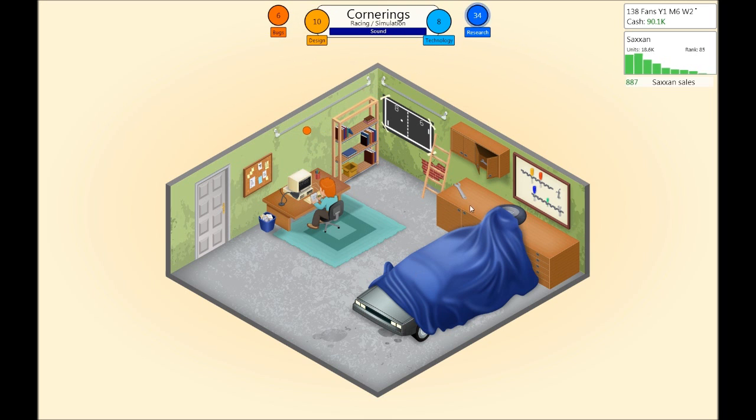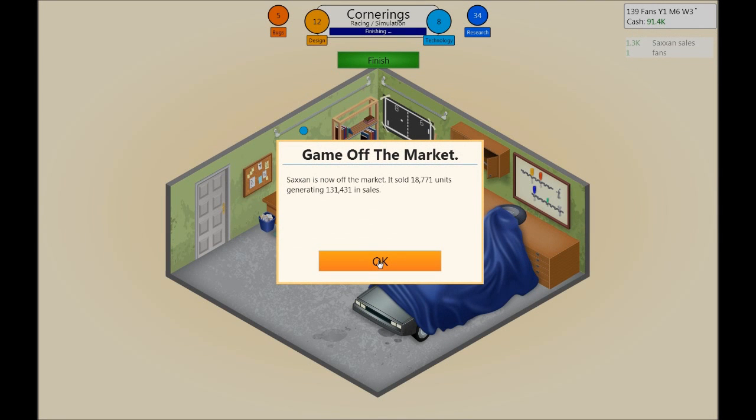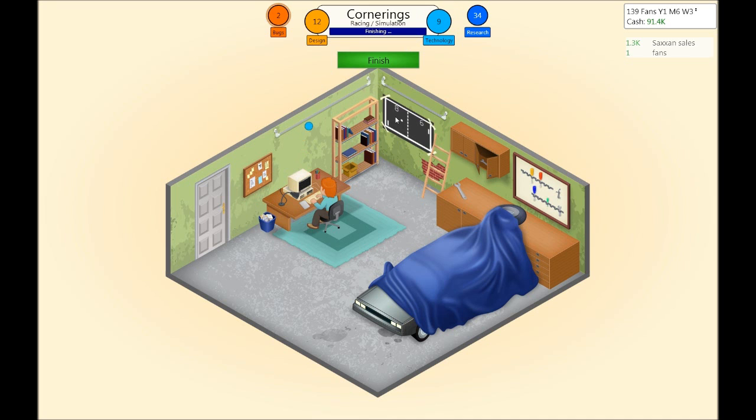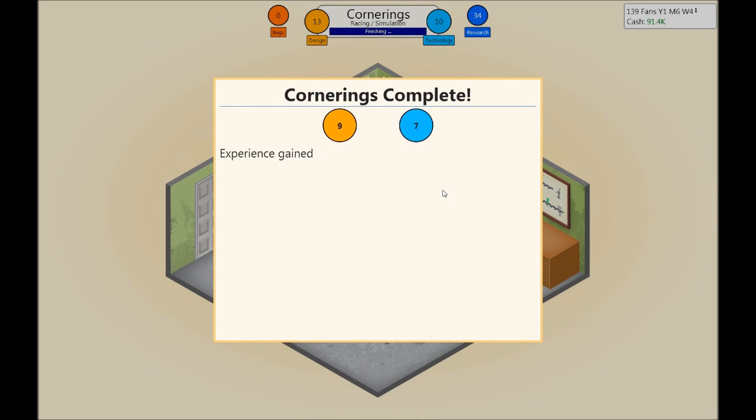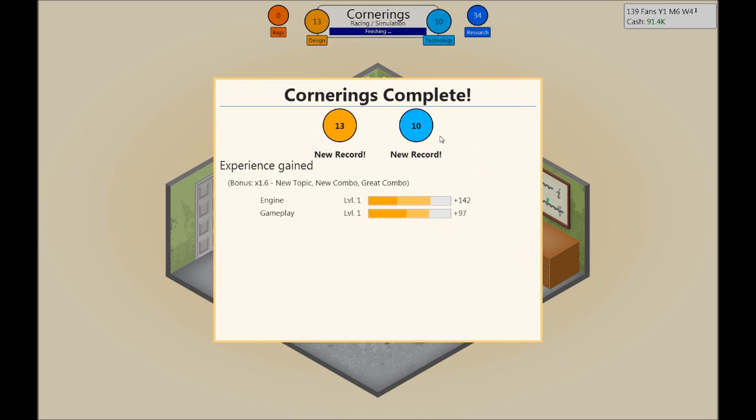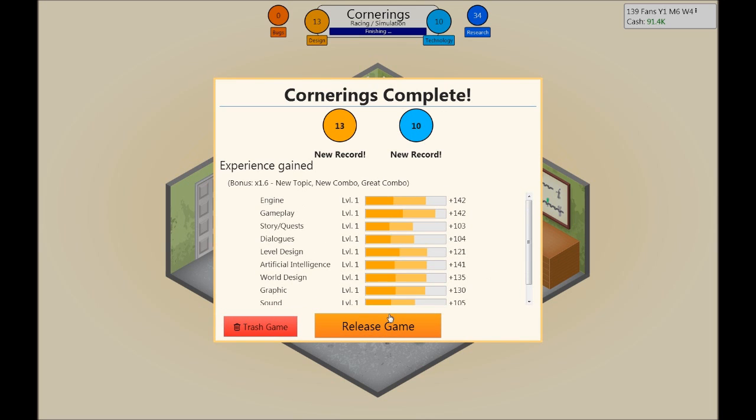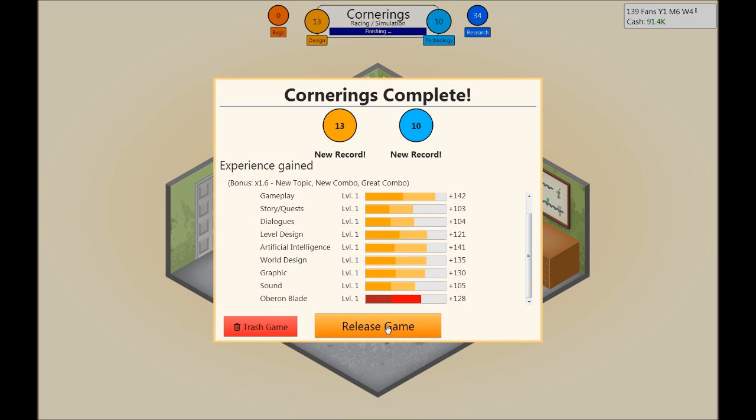And things become expensive quite fast, actually. Oh, we managed to make $131,000 in sales, or 131,000 credits. It's not bad for a first game. But we can hopefully do better. Squash all those bugs. Thank you. Let's see what happens. New records. The higher we get here, as they said in the tutorial, is the better the game will be. And we are really focusing a lot on gameplay and the engine, and I'm getting some skills as well.